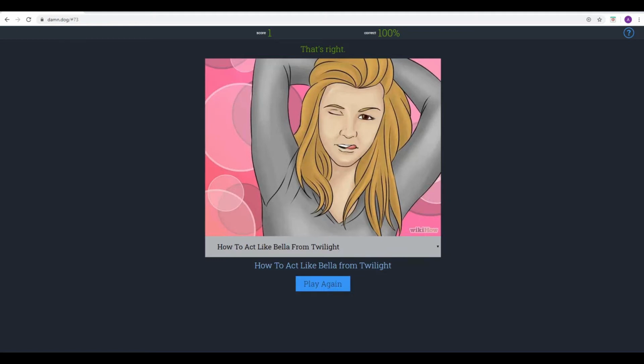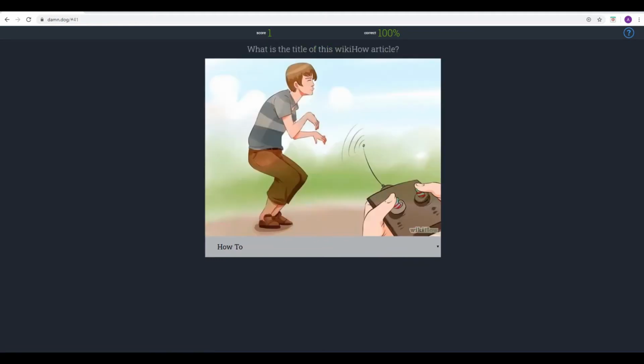Indeed, they are. Okay, let's go and see what the next one is all about. Okay. So we have a guy who's squatting down on his haunches a little bit, doing something with his hands. He's got his eyes closed, doing a rabbit impression. And down on the right, we've got someone with a remote control, as though they're controlling him. Yes. Okay. How to be controlled?